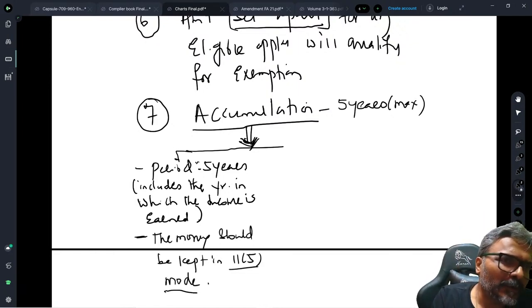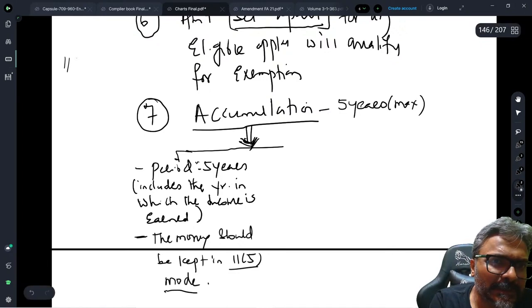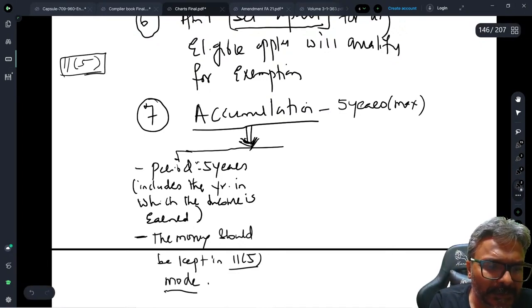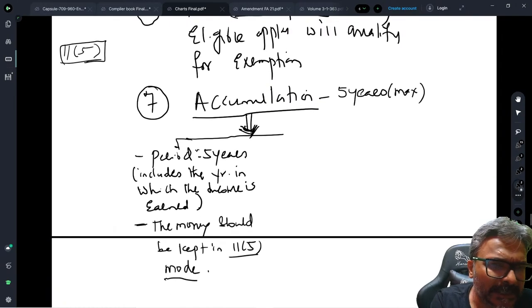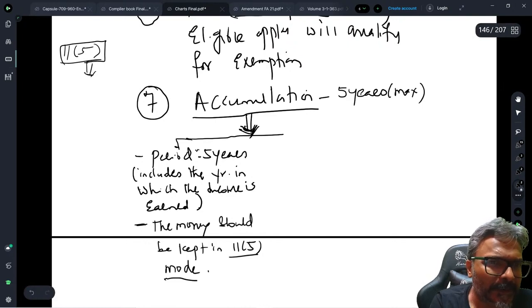Now, set apart. If they use the word set apart, then it should not be considered as an accumulation. It will be considered as an eligible application. So if the word set apart is there in the question in the examination, it is as good as the application. That is what I have said on the set apart part.